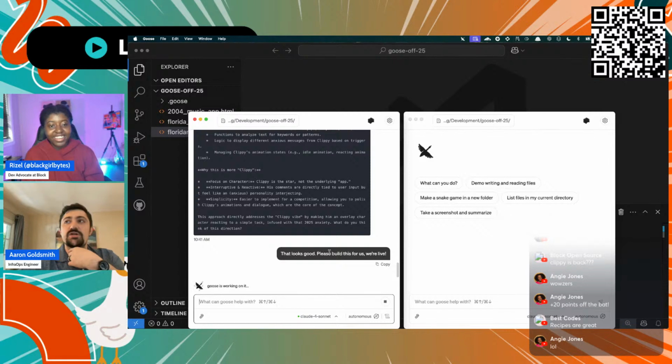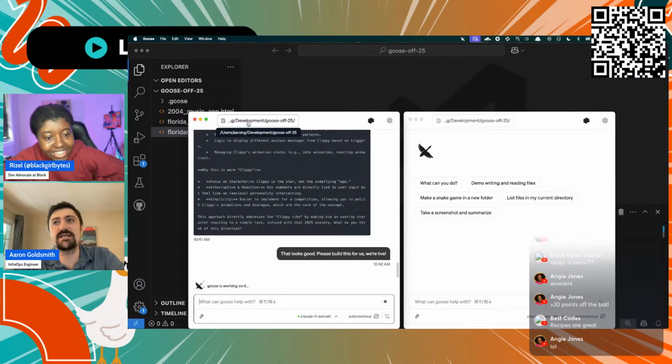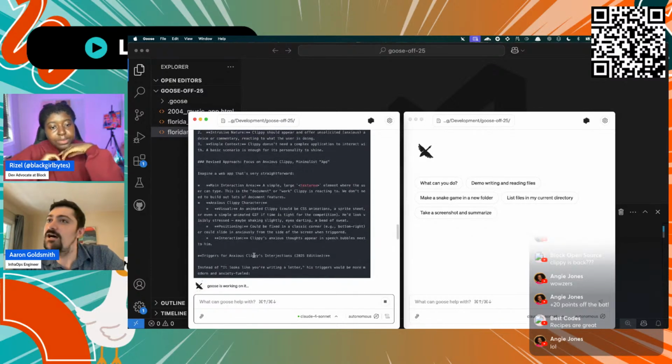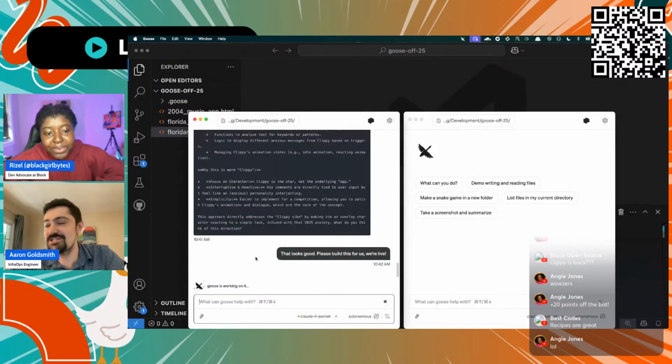I'll let Goose know there's some urgency to this. And not you also having stuff prepared, like talking about we're in a Goose Off competition. That's very awesome that you stored that in memory ahead of time. Yeah, to be fair, I think that we pass in the directory name, so it should have known that, but by explicitly saying it, it will definitely have it in the context that it should be treating this with a little bit more. Future contestants got to step it up, do homework. Got to make sure Goose is performing at its best.